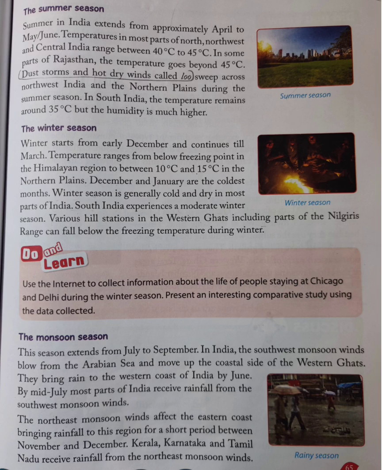The northeast monsoon winds affect the eastern coast, bringing rainfall to this region for a short period between November and December. Kerala, Karnataka and Tamil Nadu receive rainfall from the northeast monsoon winds. Here is a picture of the rainy season. Now let's move further.